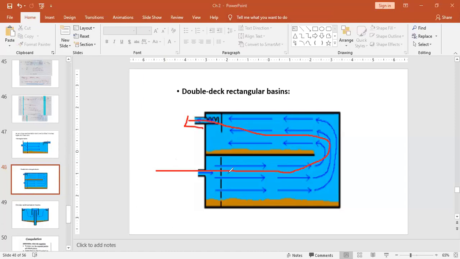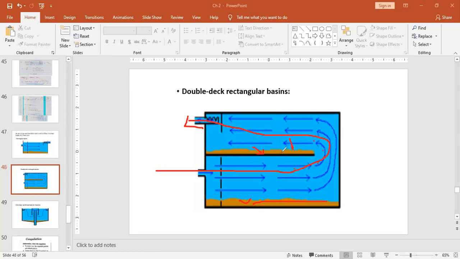But when the particle is being pushed in this direction, the velocity of the particle starts getting reduced, and hence the particle will settle down at the bottom here, whatever is possible. Those that are smaller and not settled down here will flow along with the water in the forward direction, but they will not be able to remain in suspension till this. So these particles will settle down in the second floor. That's why this kind of design is known as the double deck rectangular basin.